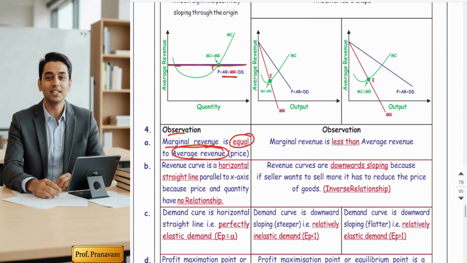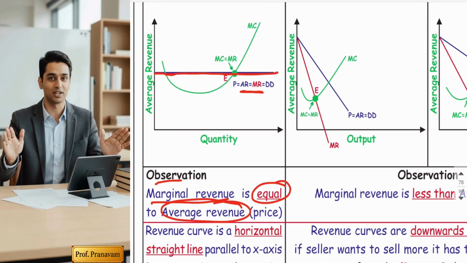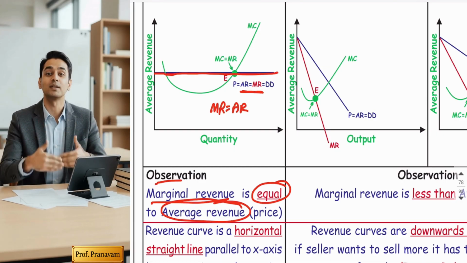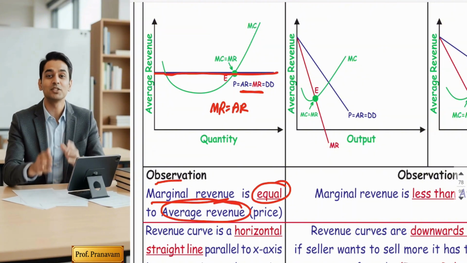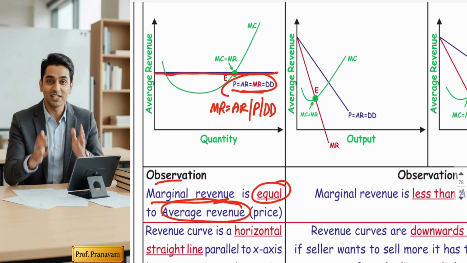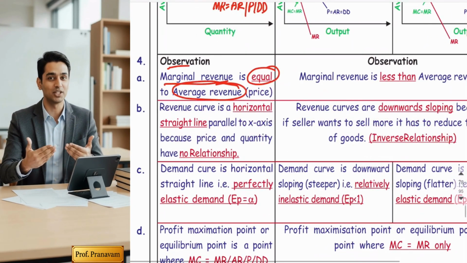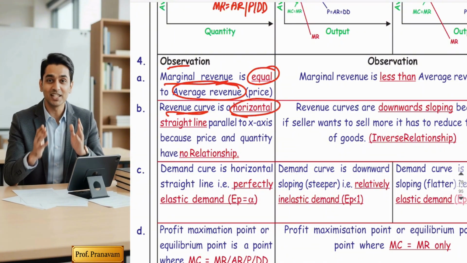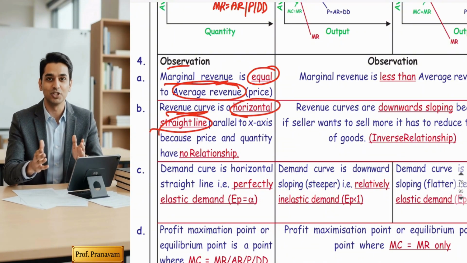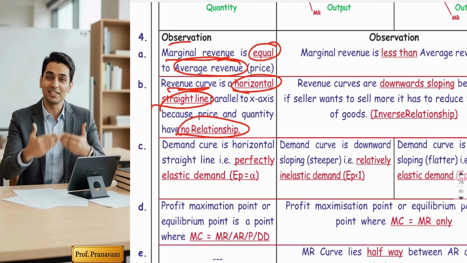Four MCQs. In perfect competition, AR will always remain equal to MR. This is the main concept. When I say MR is always equal to AR, in the previous part, revenue analysis, I told you AR is also price and demand also. So basically here everything is equal. Price is equal to MR, AR is equal to MR, demand curve is equal to MR. Now, how is the revenue curve? The second point is the revenue curve is a horizontal line in perfect competition, because price remains constant. Hence, I can say price and demand have no relationship, right?